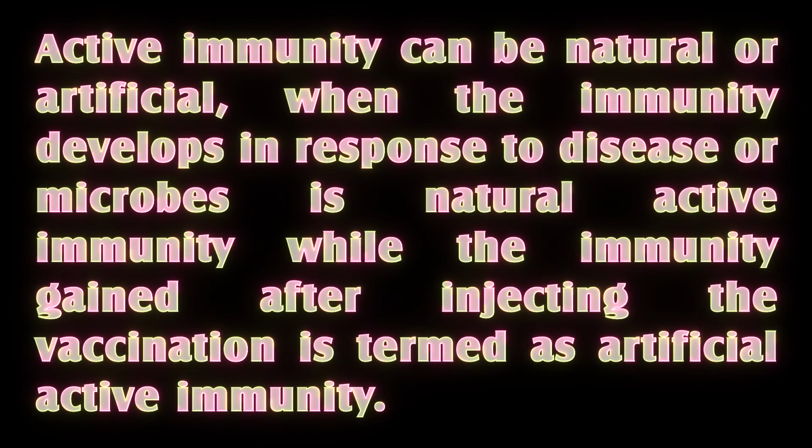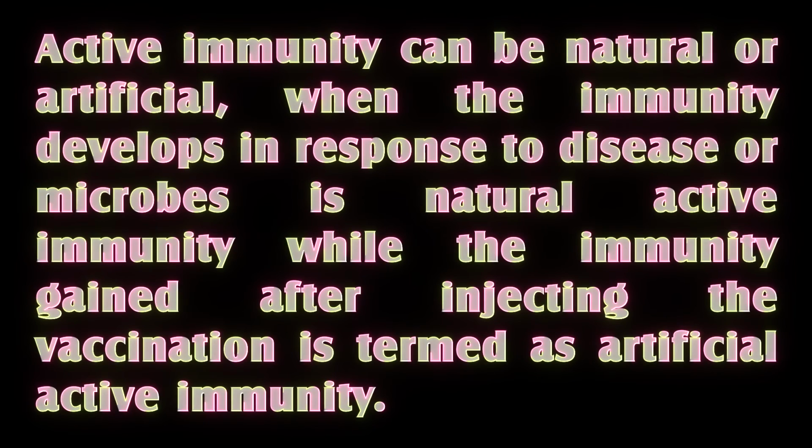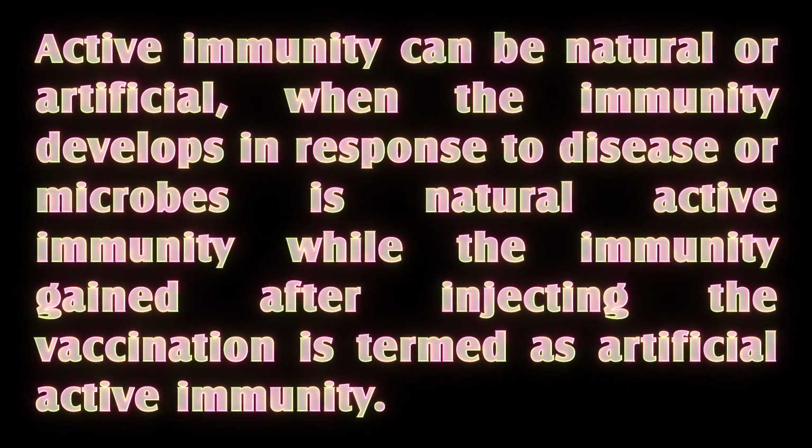Active immunity can be natural and artificial. When the immunity develops in response to a disease or invading microbes, it is natural active immunity, while immunity gained after receiving a vaccination is termed artificial active immunity. Thus, body cells build their own antibodies in response to pathogenic microbes or attenuated ones.